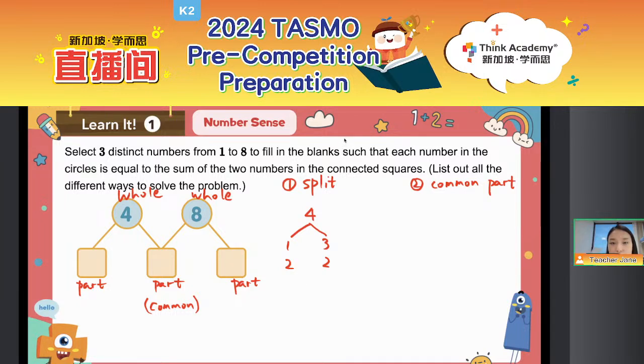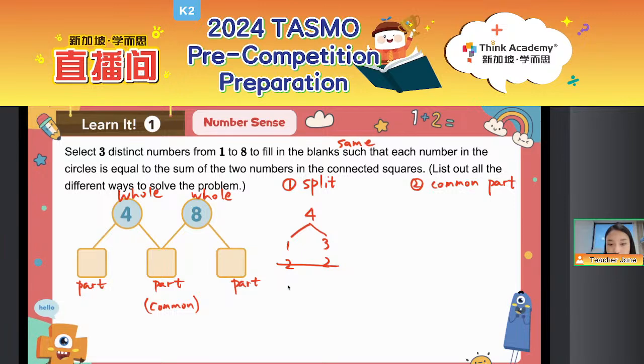Okay, let me give you another piece of information. We need to make sure all the numbers cannot be the same. Then this time can or cannot? Cannot, right? Because they cannot be the same number.